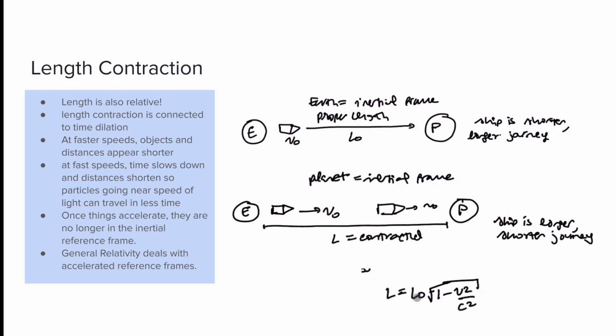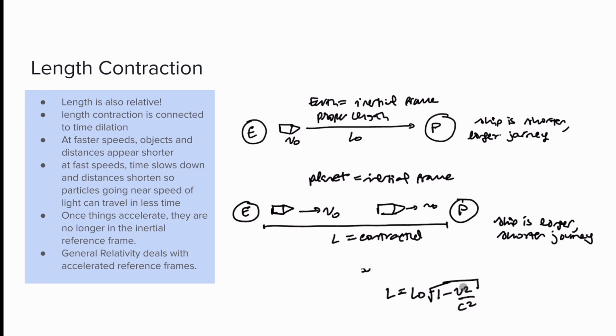We can show this relationship through this formula. You'll notice that as the velocity approaches the speed of light, this becomes 1 minus 1, the square root of 0, and L goes to 0 while the time involved goes to infinity. That's why the speed of light is pretty much the universal speed limit.